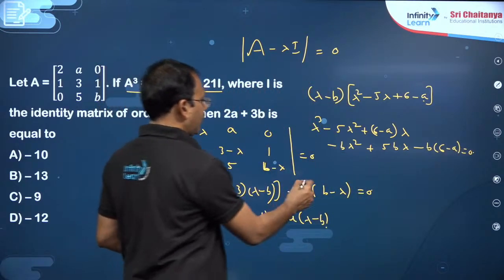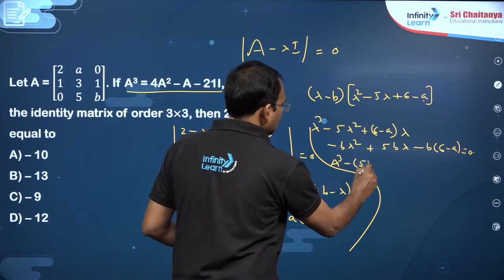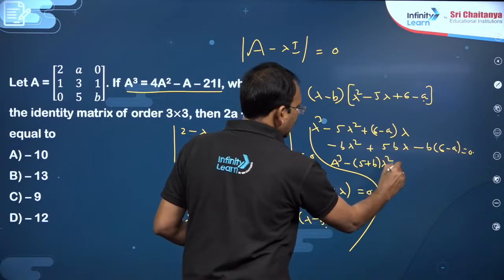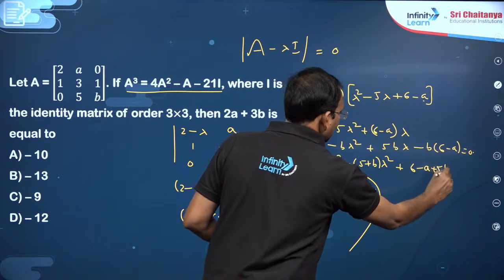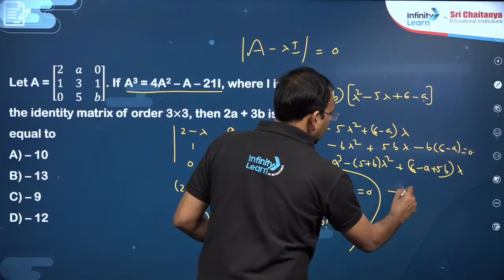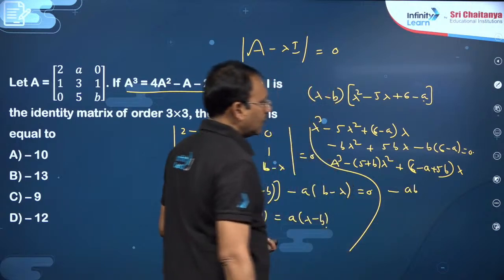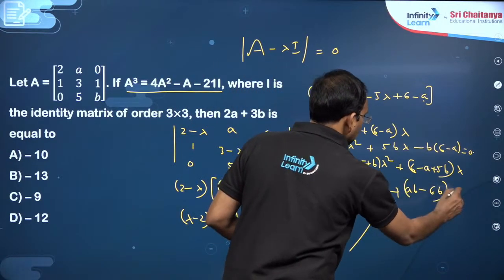Now you just simplify, my dear friends. You get lambda cube minus of 5 plus b into lambda square plus 6 minus a plus 5b into lambda, minus ab minus 6b, is equal to 0.